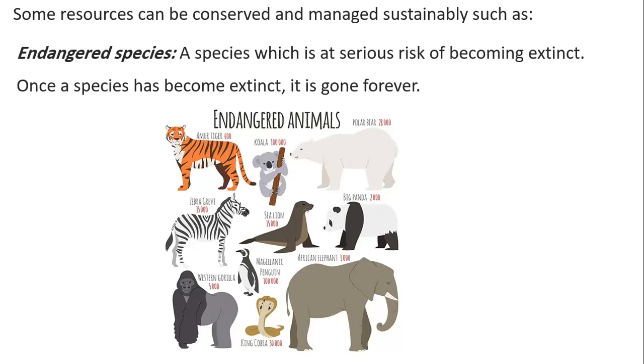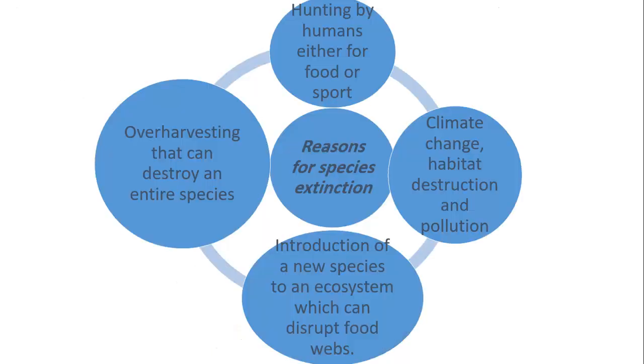Endangered species. This is a species that is in serious risk of becoming extinct, that they will disappear and will not be there on Earth for the next generations. So once the species becomes extinct, this means that it's gone forever. We will not be able to return them back. Why do species go extinct?